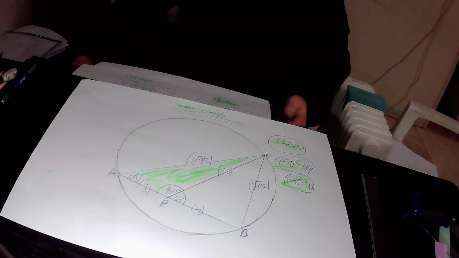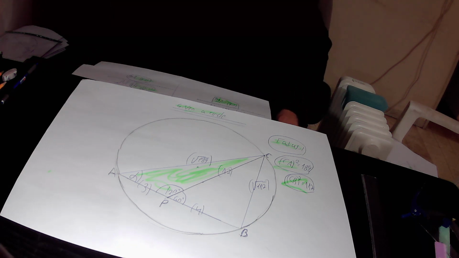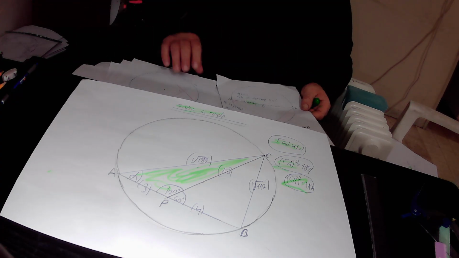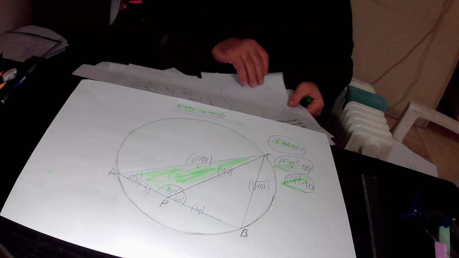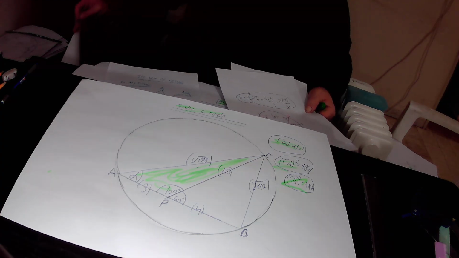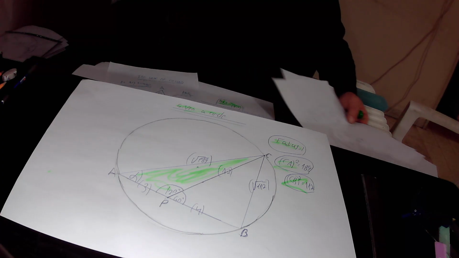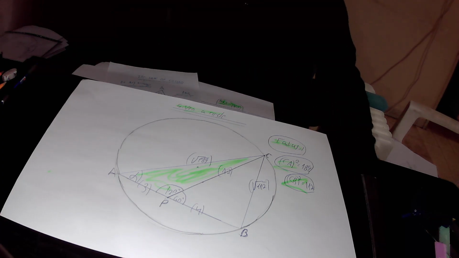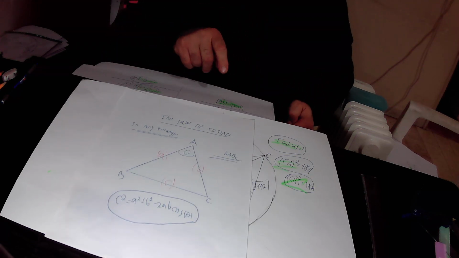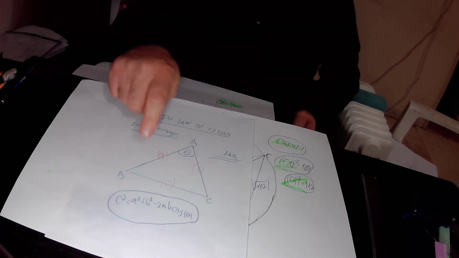So let's repeat quickly the law of cosines. First of all, the law of cosines is true in any triangle. This is triangle ABC that could be any triangle.